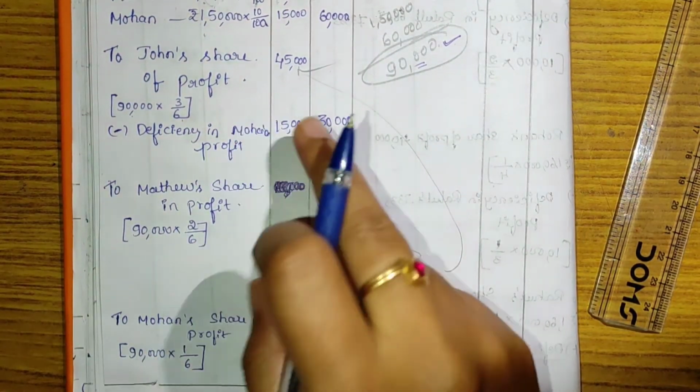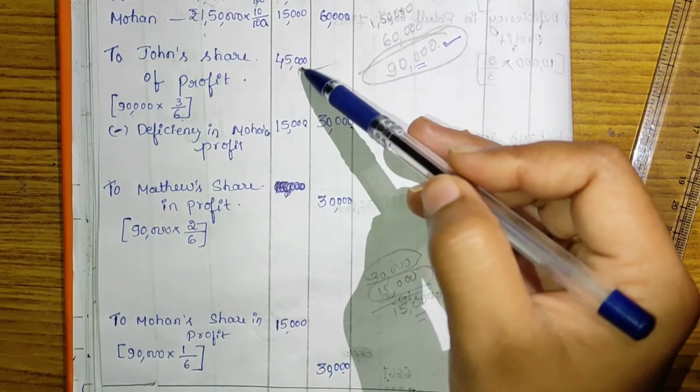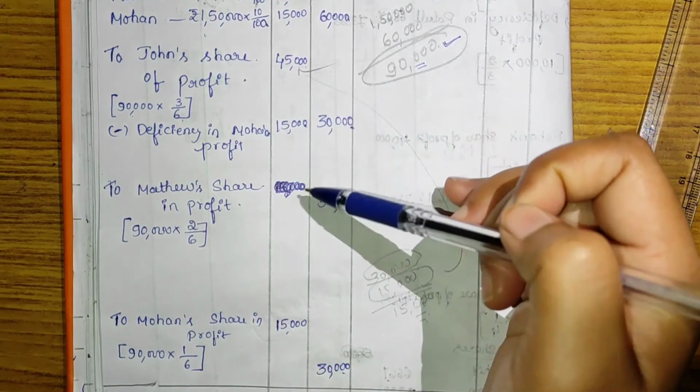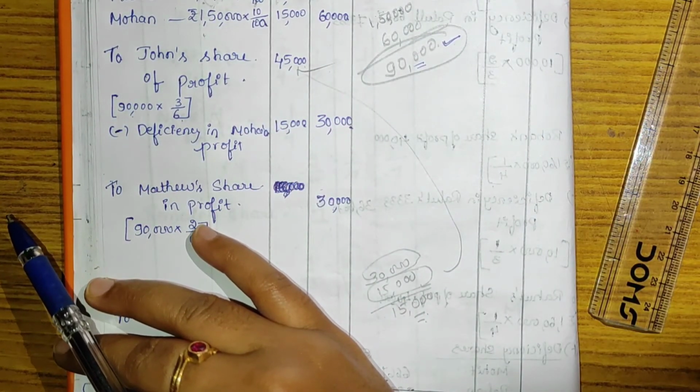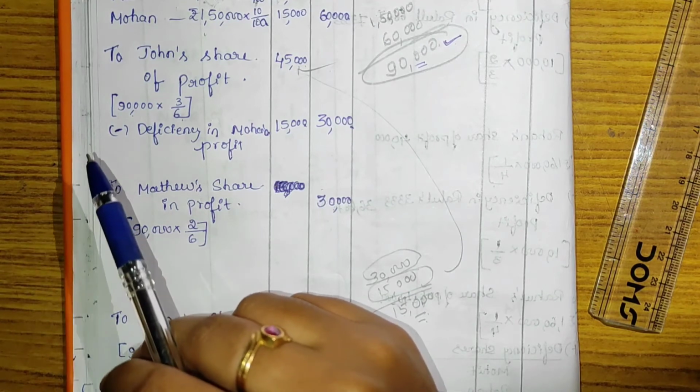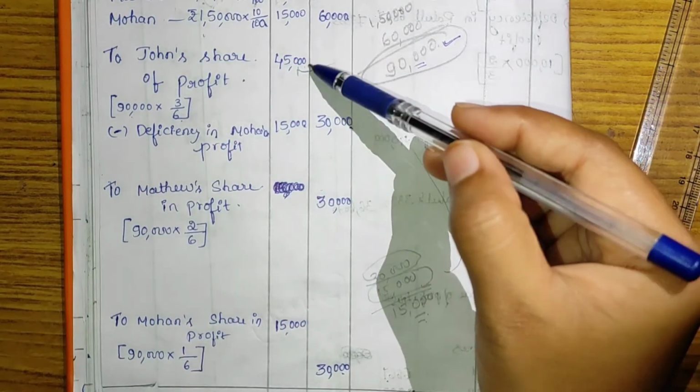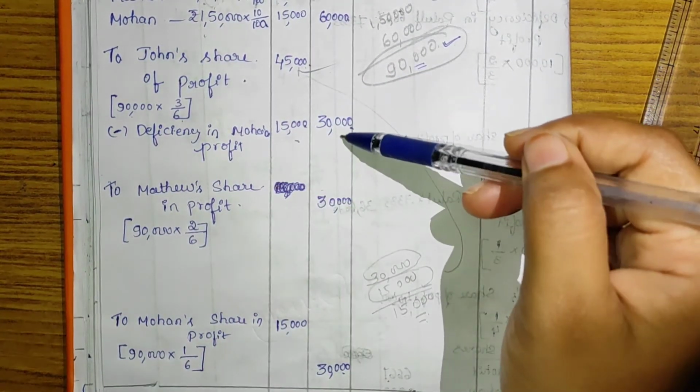So out of rupees 90,000, his share of profit is rupees 45,000, but personally he guaranteed that in the deficiency of Mohan's profit he will share. So 45,000 minus 15,000, 30,000 rupees.